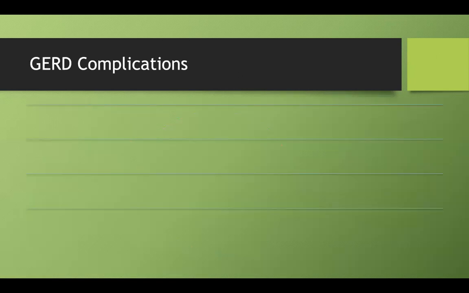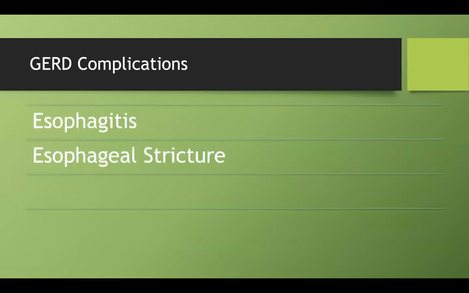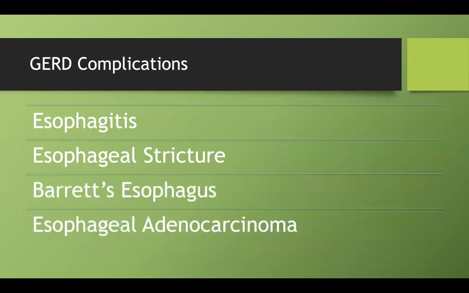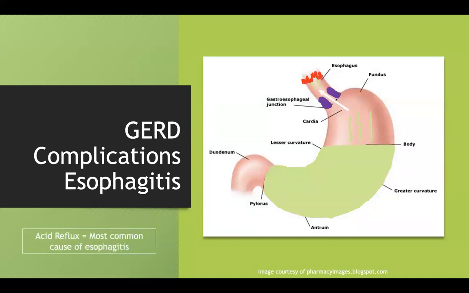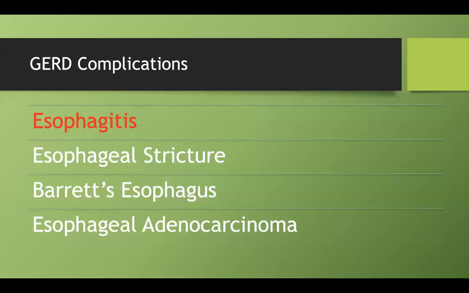There's several complications of GERD that you need to know. First off, esophagitis, and this should make sense because the esophagus is going to be inflamed by all that acid. You can also get esophageal strictures, Barrett's esophagus, and esophageal adenocarcinoma. So let's talk about esophagitis real quick. You can have the acid in your stomach coming up, and all that acid in your esophagus will cause inflammation, and that's actually the most common cause of esophagitis.